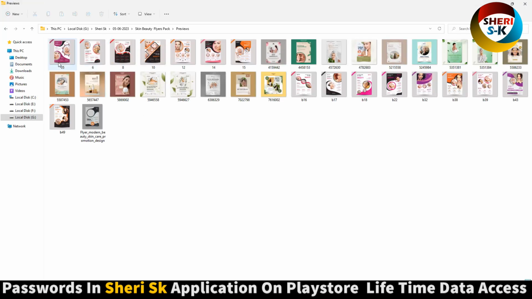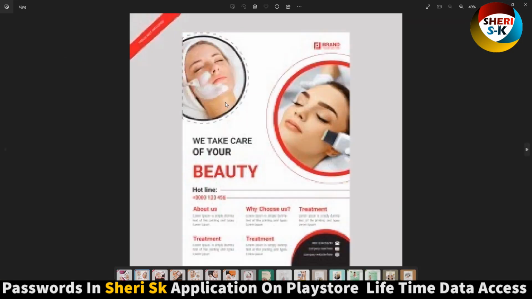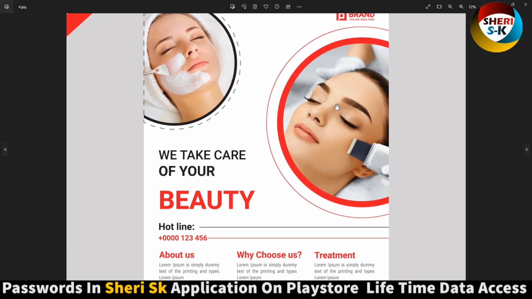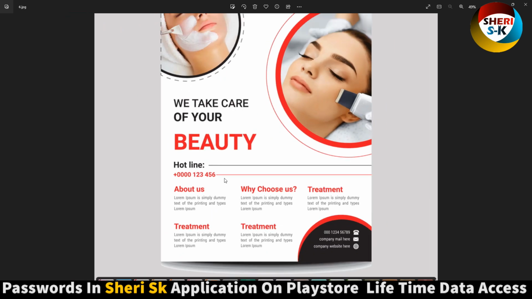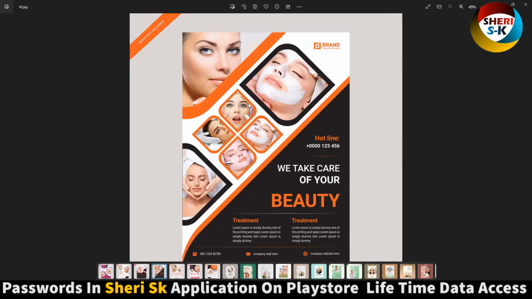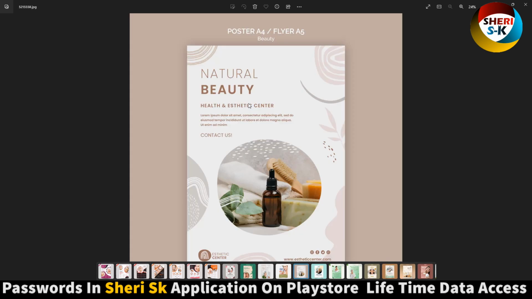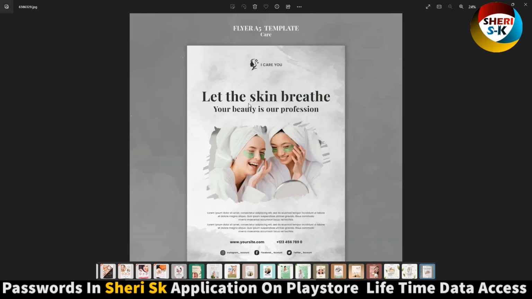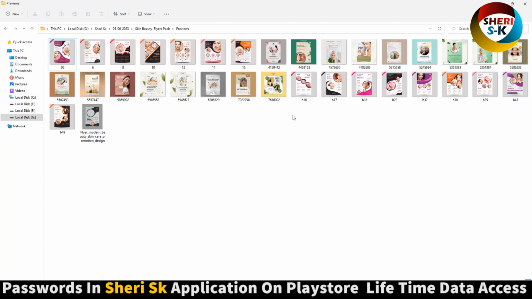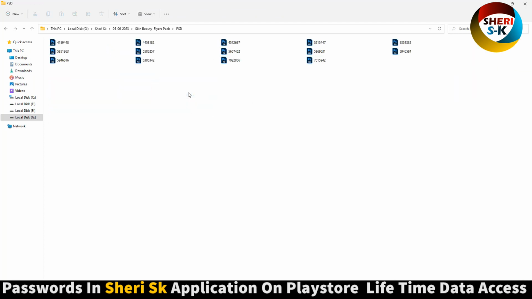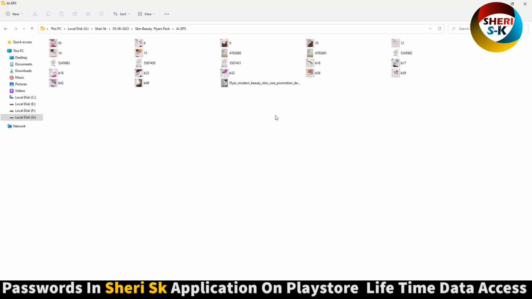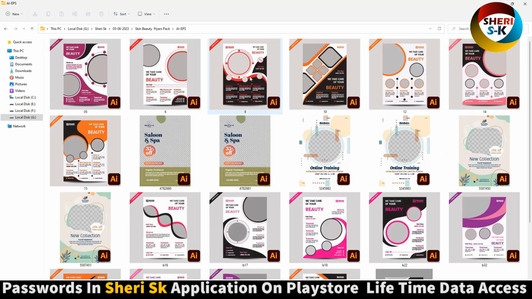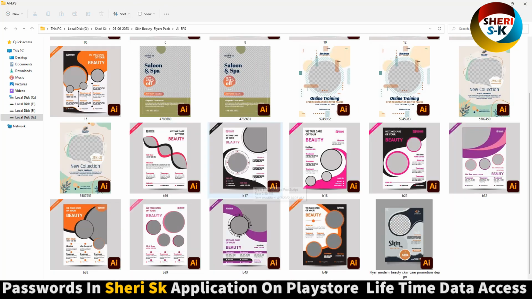Okay, first check preview. So you can change or customize your photo, write anything, or you can provide your contact information. Okay, so open PSD files. You see here, and you can change anything in Photoshop, and here is the AI and EPS file. You can edit everything in Adobe Illustrator.